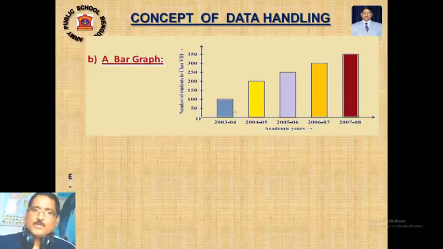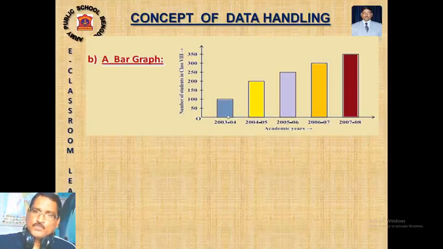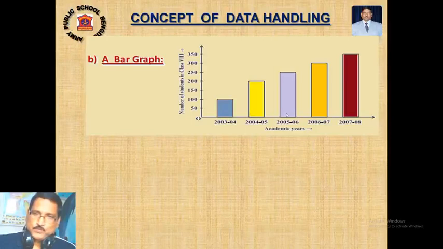Sorry, here the number of students who took admission in class 8 in 5 consecutive years is represented through this bar. After my representation, I can set some questions: in which year the admission was maximum, in which year the admission was least, and what is the difference between the admission of 2004-5 and 2005-6.